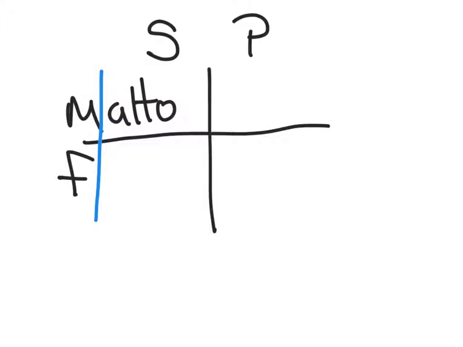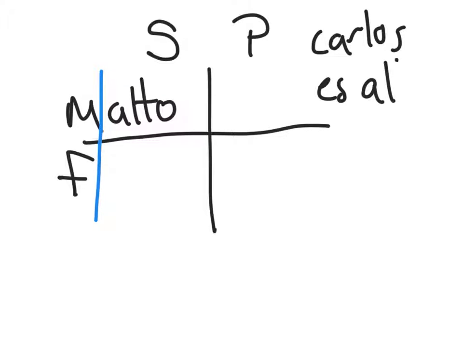If the adjective ends with an O, you have four possible options. So the male singular, meaning just one, is alto. As I say, Carlos es alto. The phrase Carlos es alto means Carlos is tall. So he's a big tall guy.